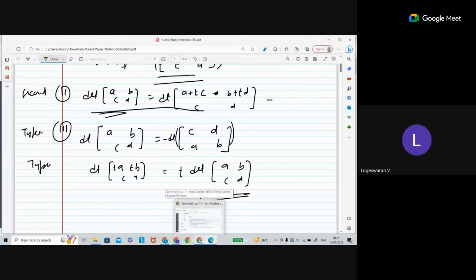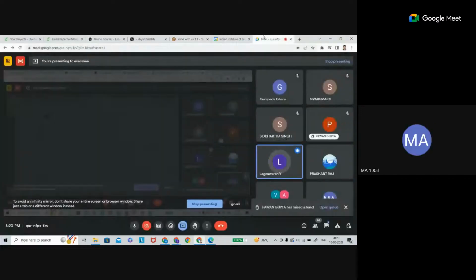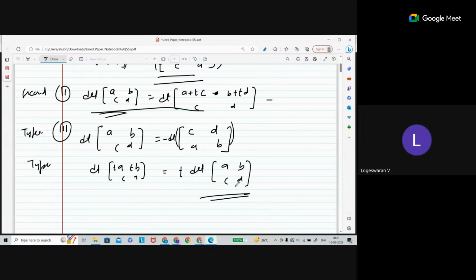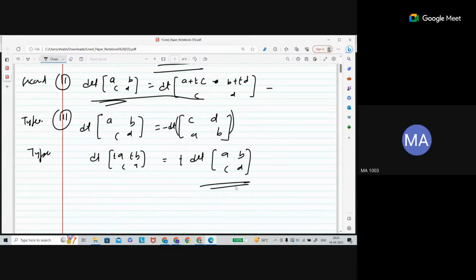Hello, I have one doubt here. The t multiplication should be in C and D also, right? No, only one row. If you are multiplying t with only one row, then the determinant will be t times the determinant of the original. If you multiply the second row also, then it will be t square.